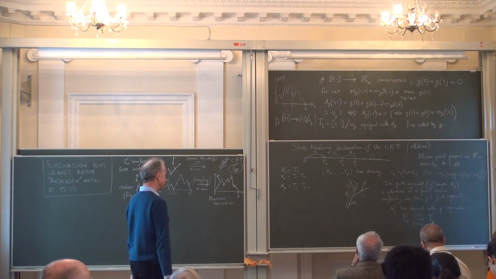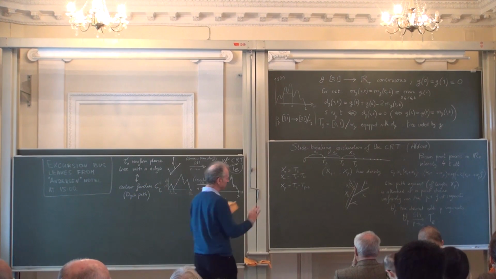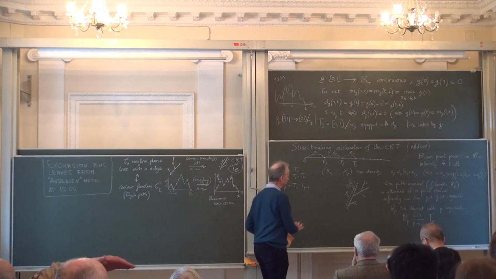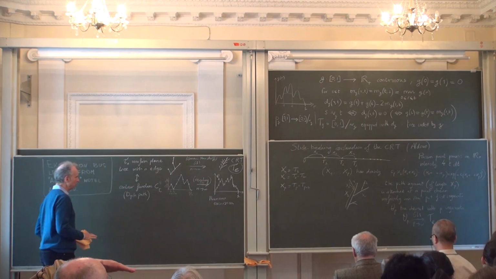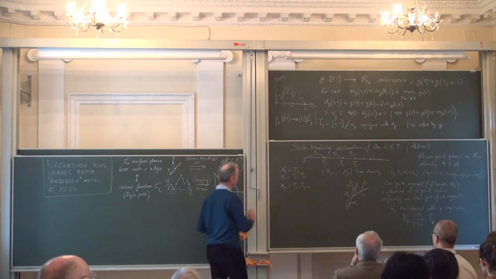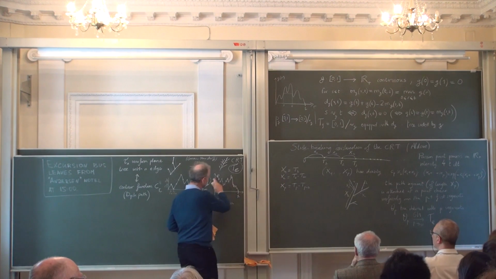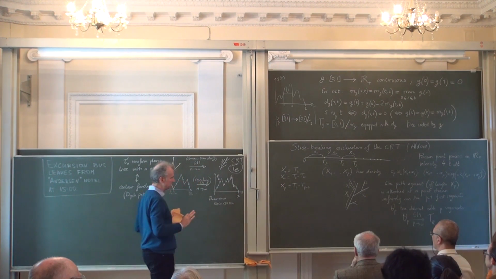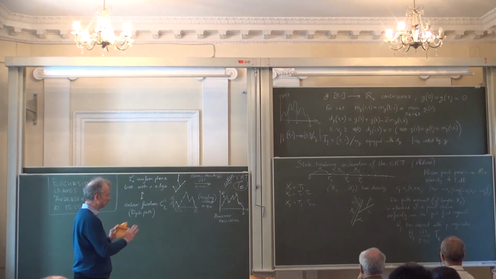Okay, so that's maybe a more concrete way of viewing the CRT. And okay, so one can relate this construction. I'm not going to do it because it would take too much time. I can relate this construction to the one in terms of the Brownian excursion to see that these are really the same construction viewed in two different ways. Okay.